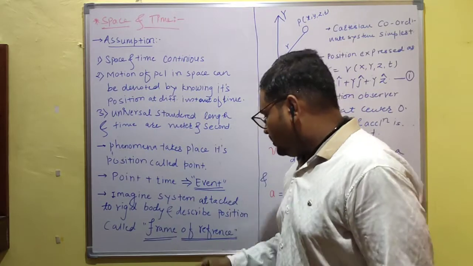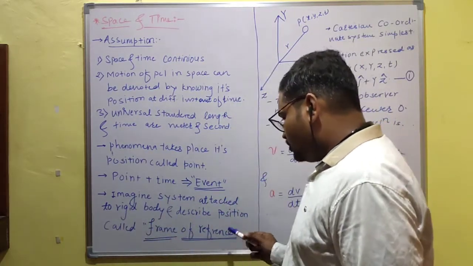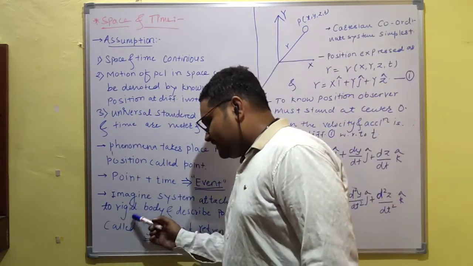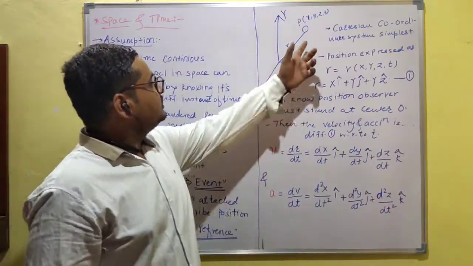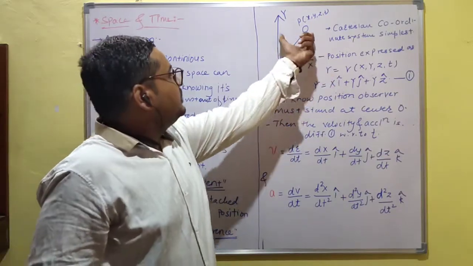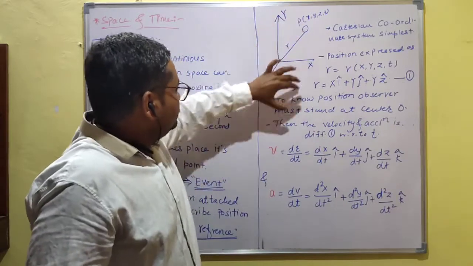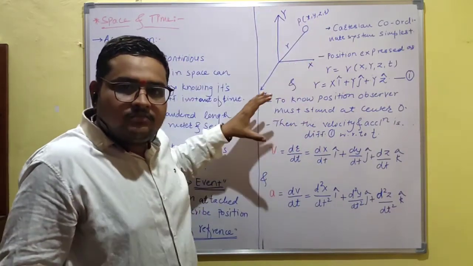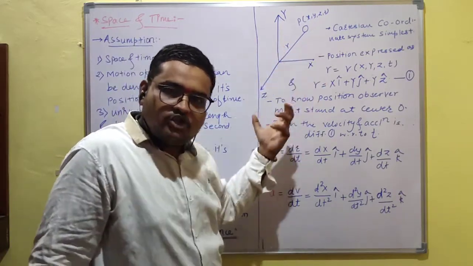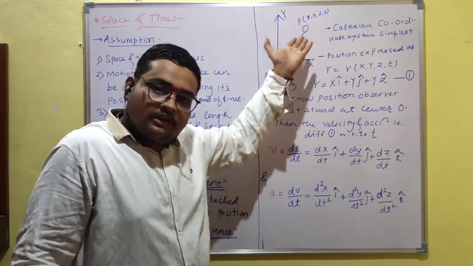Now imagine a system attached to a rigid body and describing position; this is called a frame of reference. Let's take this example. Suppose this is point O, and this point has some rigid body attached to this system, and we are giving or measuring its position. This whole system is called a frame of reference.